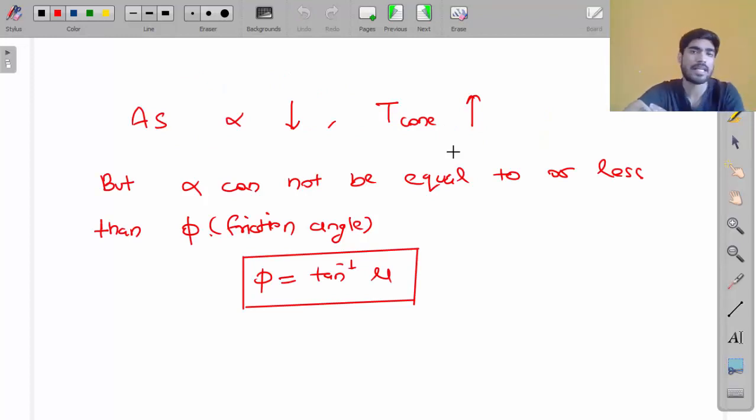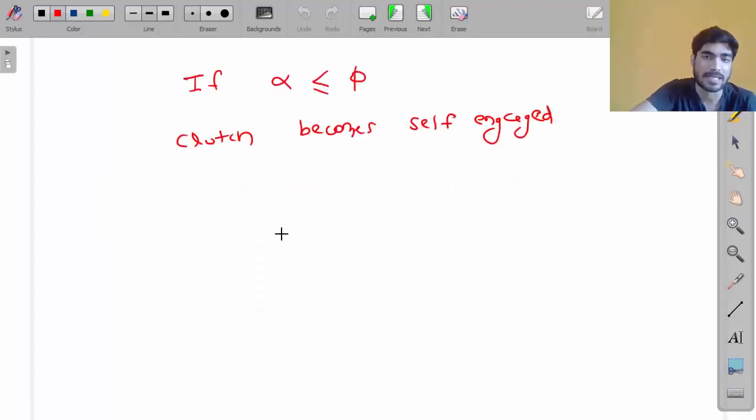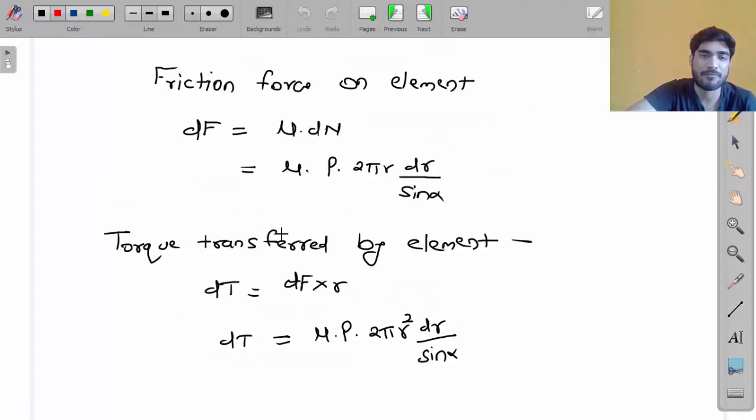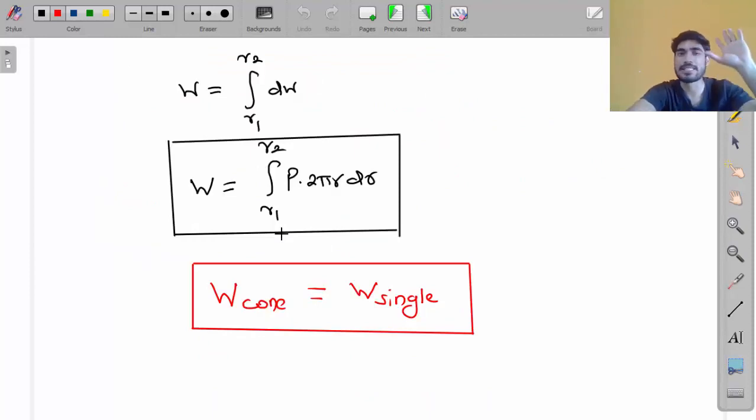Usually the value of cone angle is 25 degree, and cone angle is 2 alpha, so alpha will be 12.5. Do you understand this logic, my friend? You can get a theory question based on this. What can be the minimum value of alpha? Alpha should always be greater than phi, where phi is friction angle, tan inverse of mu. Mu is coefficient of friction. Do you understand this? You don't need to memorize any extra equation.